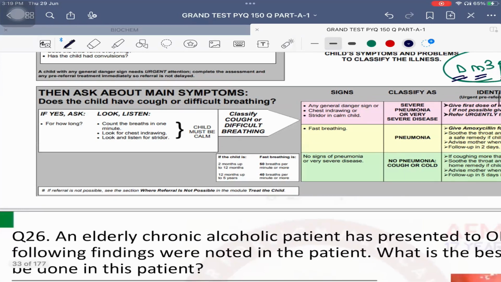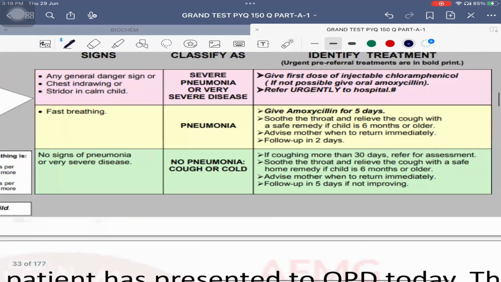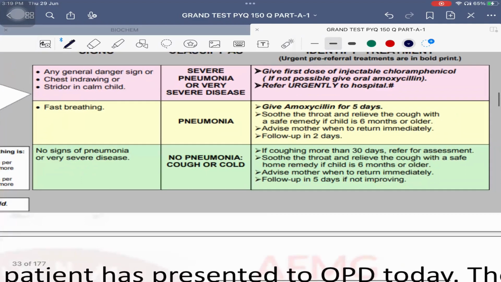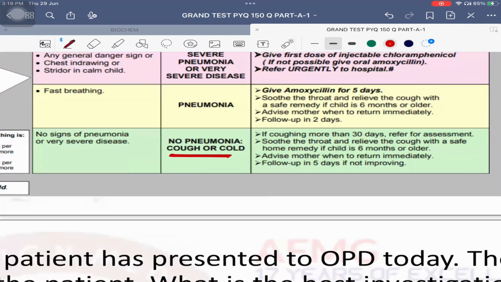Okay? So usually in cases of pneumonia, there are 3 categories: the green, yellow, and pink category. In the green category, that means the child is having no pneumonia. The child is only having cough and cold. So if the child is not even having fast breathing, that is tachypnea, the child is not even having chest retraction or any other features of pneumonia, only there is cough and cold along with fever, then the child will be classified in which category? Green category. Okay, that is no pneumonia.